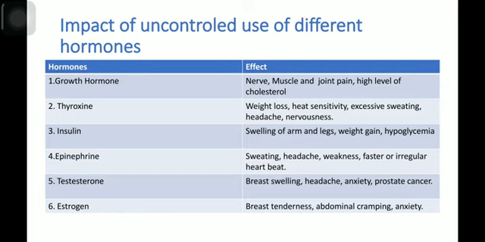Growth hormone effect, nerve, muscle and joint pain, high level of cholesterol. Thyroxine, weight loss, heat sensitivity, excessive sweating, headache, nervousness. Insulin, swelling of arm and leg, weight gain, hypoglycemia. Hypoglycemia is the condition in which there is a decreased level of glucose in the blood.